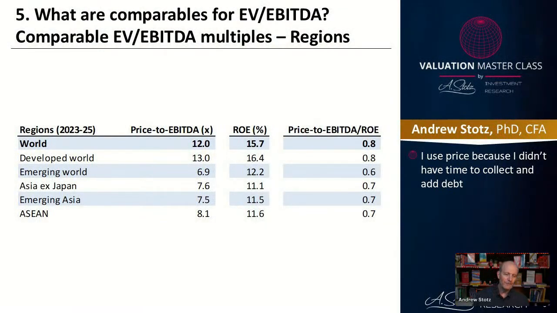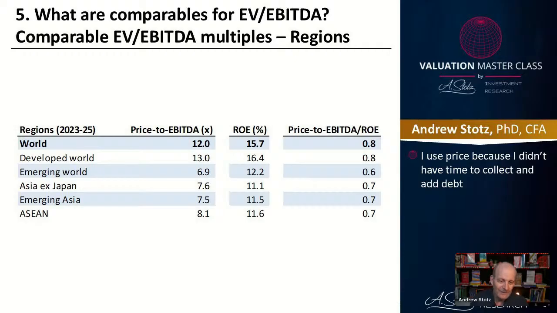And here we can see a table that I made for you that gives you some comparables. This is EV to EBITDA for regions. Now, what you're going to notice is that I used price. I didn't have time to collect and add in the debt to say EV. So I ended up just using price. But that's fine. We can compare relatively with that. So price to EBITDA is 12 times across the world. But we can see in the developed world, it's at 13 times. And in the emerging world, it's at 6.9.